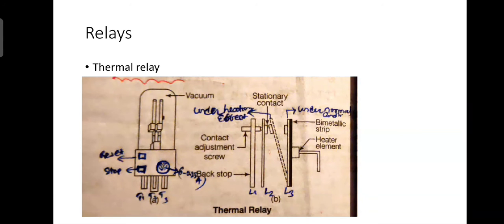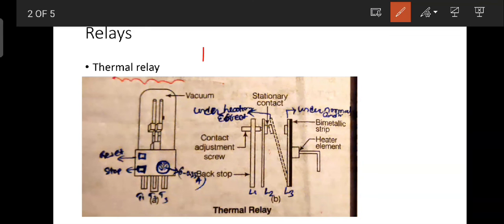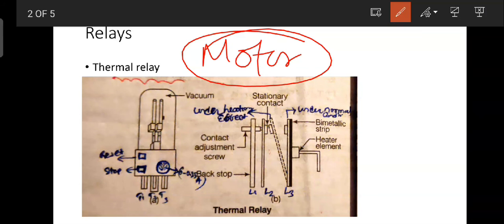Let's see the thermal relay. The thermal relay is used to protect the motor. That motor may be a 3-phase or DC type motor. This thermal relay is operated by the change in temperature.